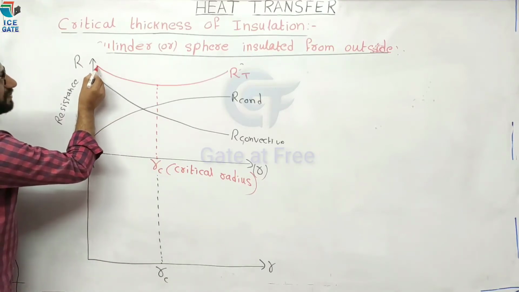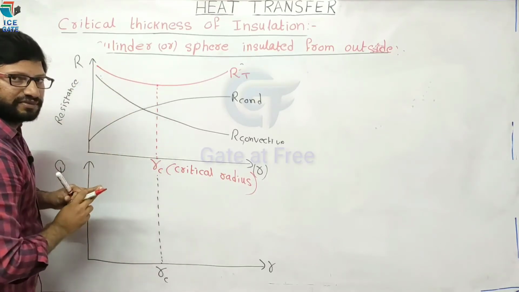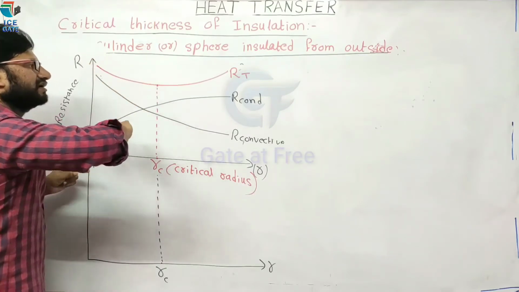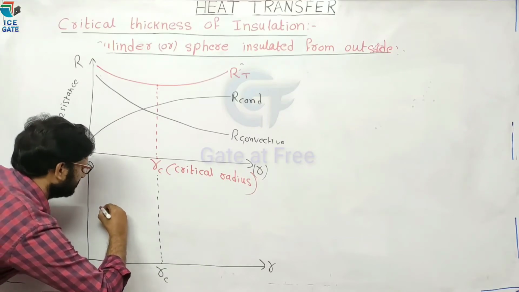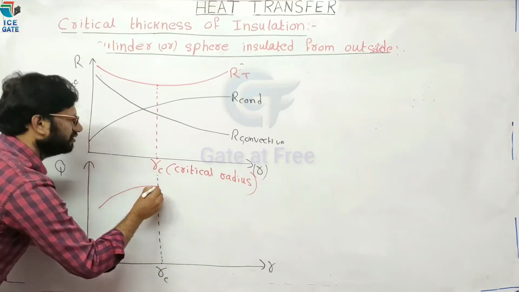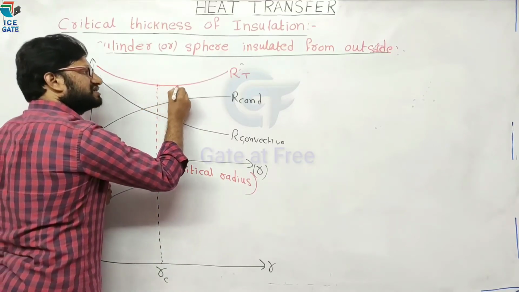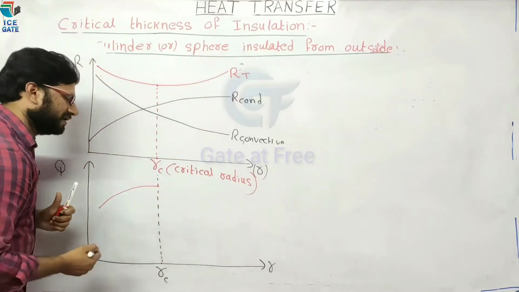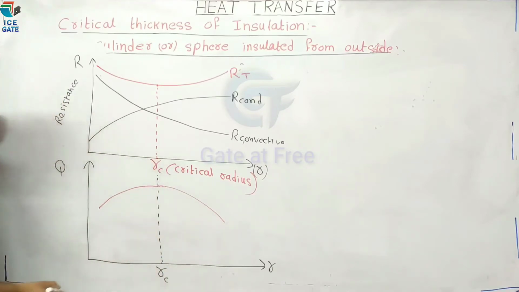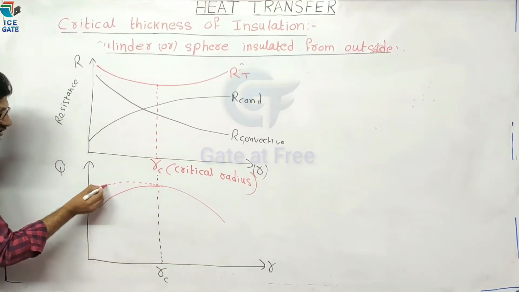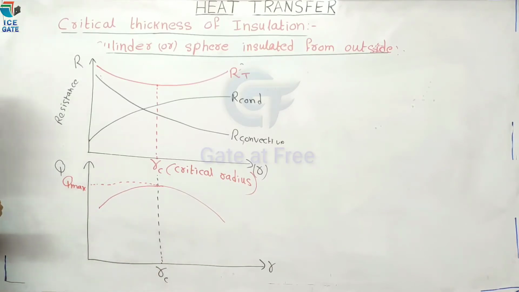Now, see here, from this point up to RC, the total resistance is decreasing. When total resistance is decreasing, what happens? Rate of heat transfer increases. Now, can I draw like this? The rate of heat transfer increases up to critical radius point. After this, slowly the total resistance is increasing. When resistance increases, what happens? Heat transfer decreases. Okay. Now, so we can observe maximum heat transfer at critical radius.